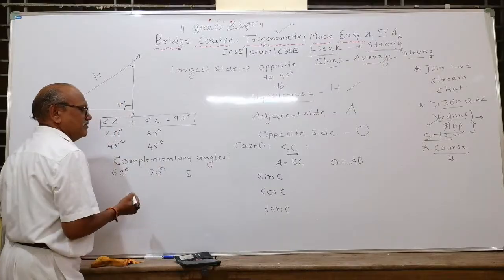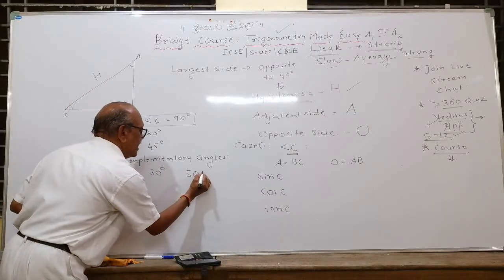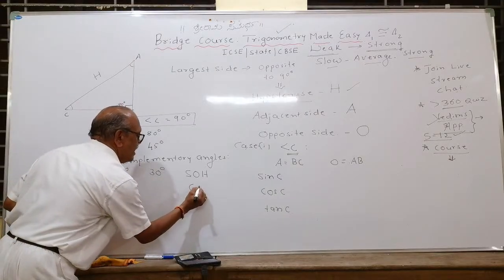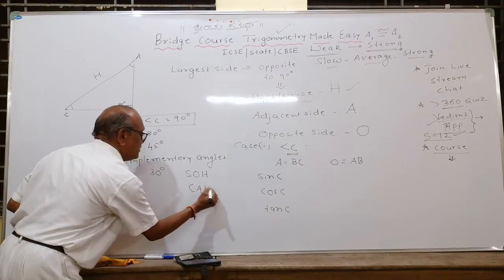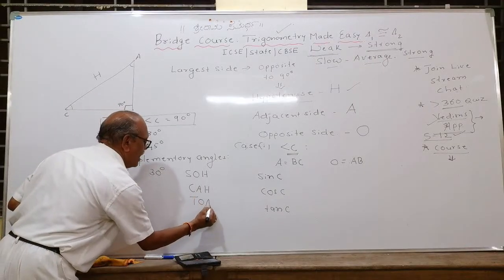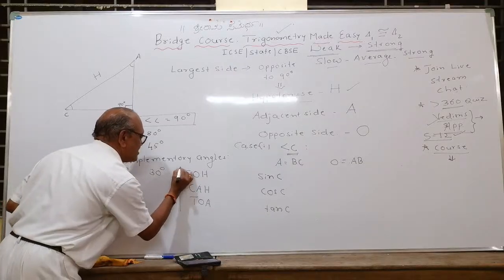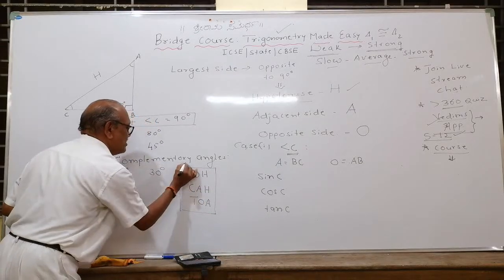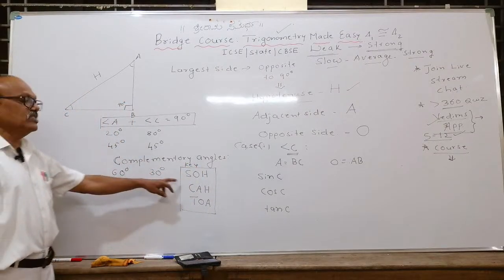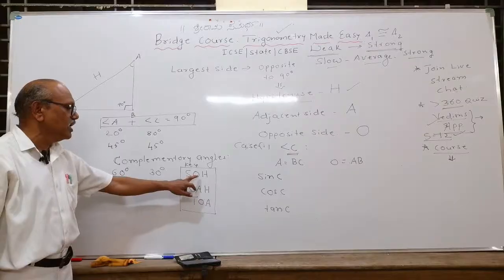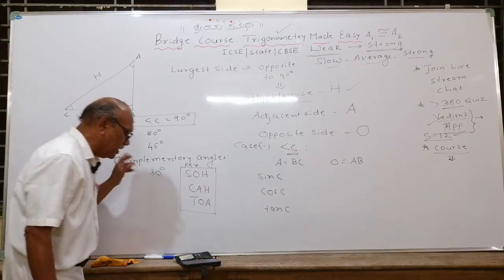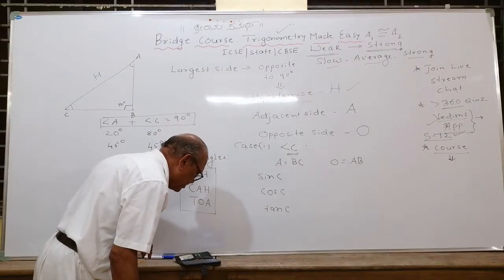S O H, C A H, T O A. Remember these keywords. This is the key to remember. What is SOH? Sine is defined as opposite upon hypotenuse. Now, can you tell me what is opposite and what is hypotenuse?